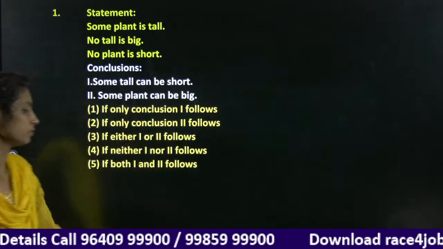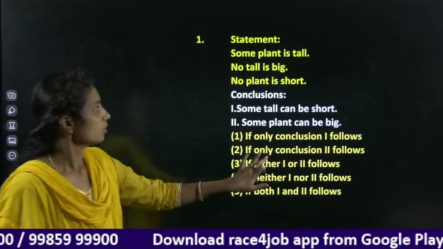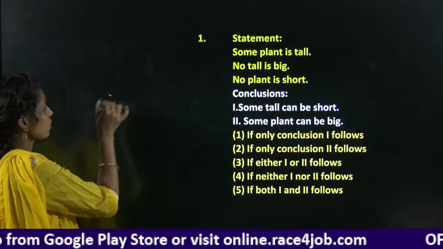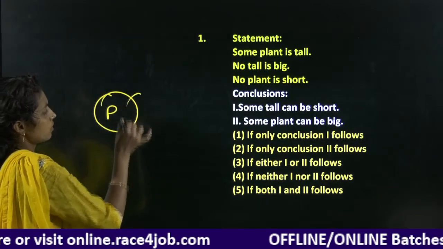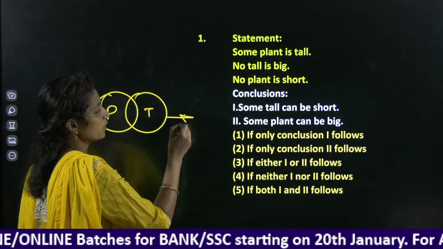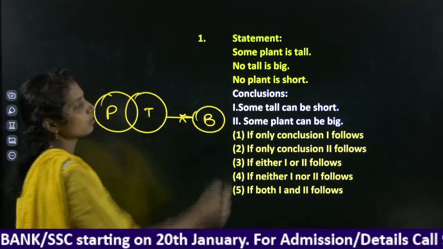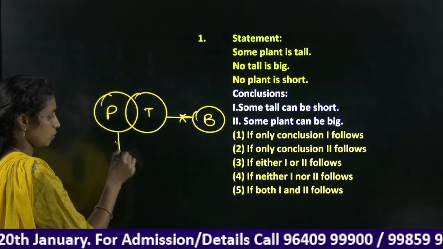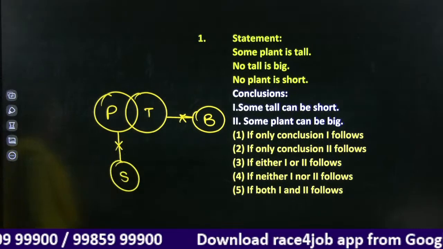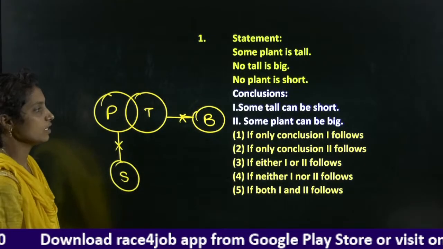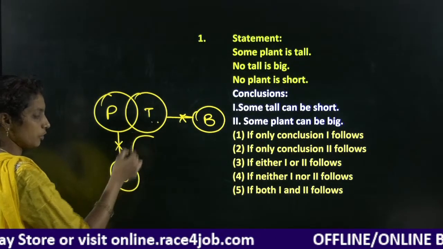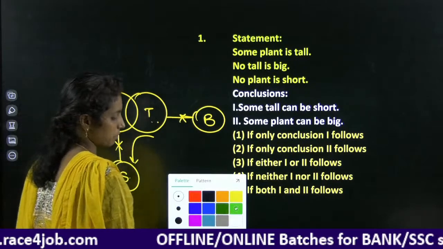Next question. Look at here. Some plant is tall. No tall is big. No plant is short. Yes, this is our Venn diagram. Look at here. Some tall can be short. Check it here. From tall to short we have a partial relation. What is the partial relation?